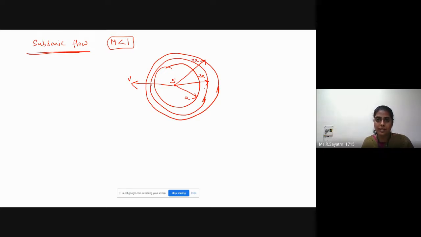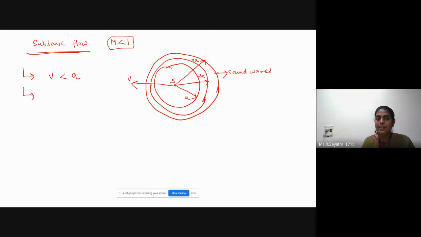Okay, sound waves in all directions. In subsonic flow, velocity of source of disturbance is less than speed of sound.